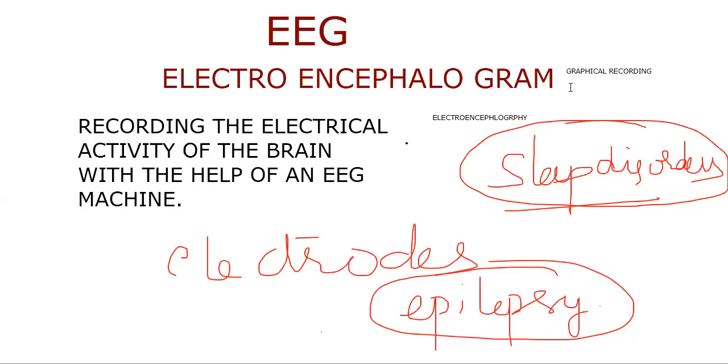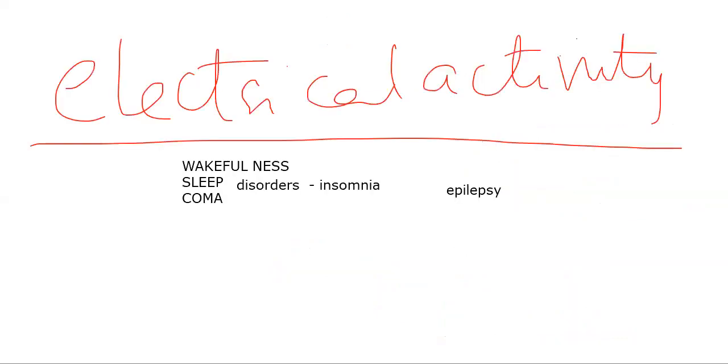The graphical recording of electrical impulses of the brain is called electroencephalogram. It records brain activity during wakefulness, sleep disorders, insomnia, coma, and epilepsy.